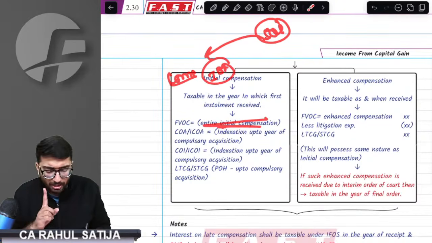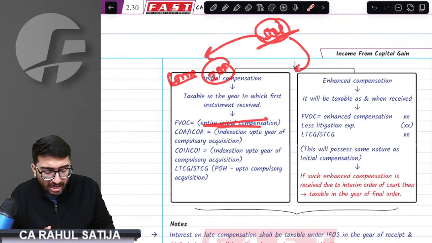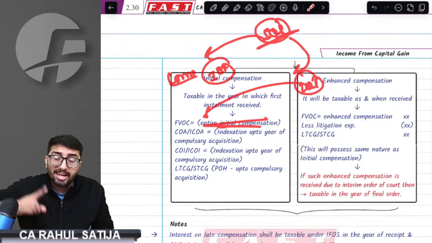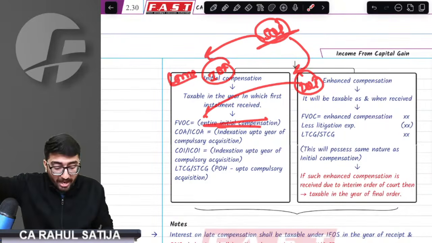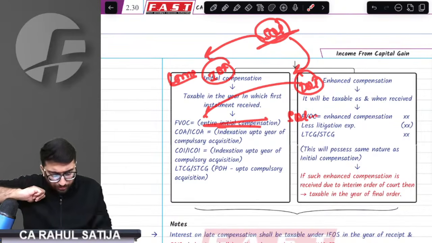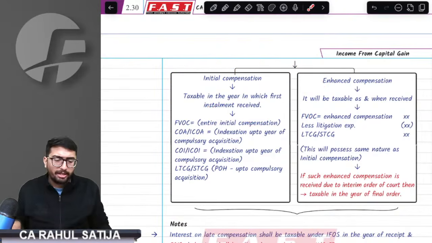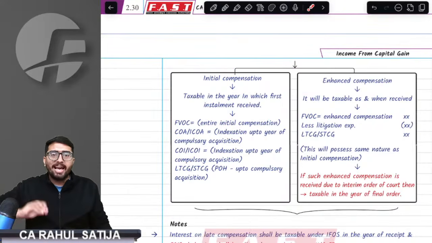Out of 50 lakh of initial compensation, I may have received only 10 lakh as the first installment. At the time of the first installment, the entire 50 lakh would be taxed in your hands, minus cost of acquisition, minus cost of improvement, and this will give you capital gain. So initial compensation will be taxed when I receive the first installment.